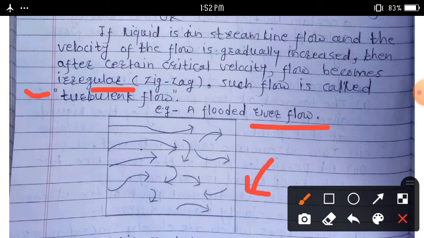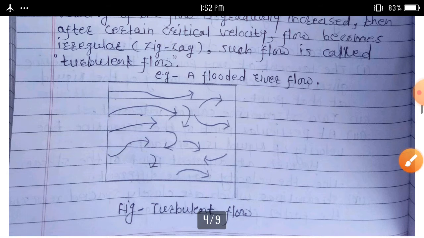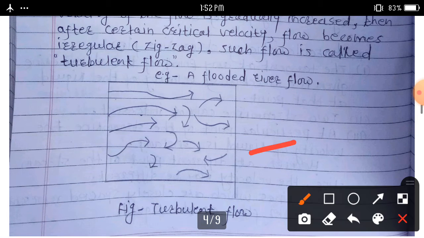A question asked on this topic: what is turbulent flow? Then we can discuss some properties of a turbulent flow. First, we can see this diagram. First property: the flow is irregular and the path is a zigzag.